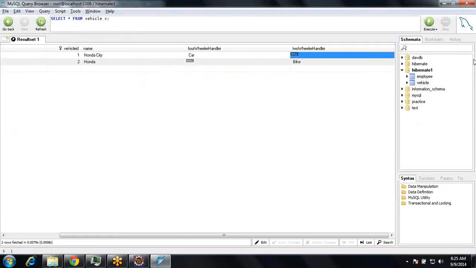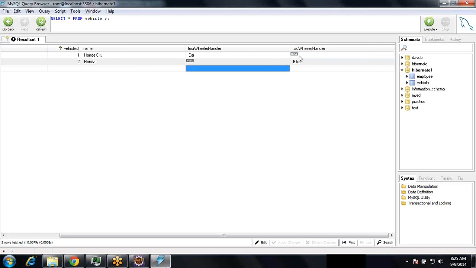By default Hibernate uses this database design, that means single table design. By default Hibernate uses the single table strategy in inheritance. You can also tell Hibernate to create a separate table for this.